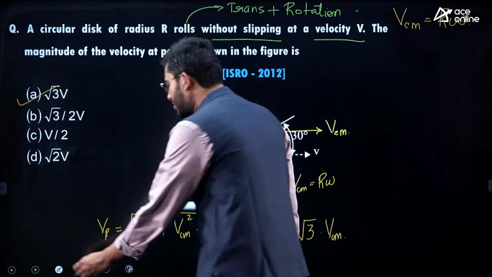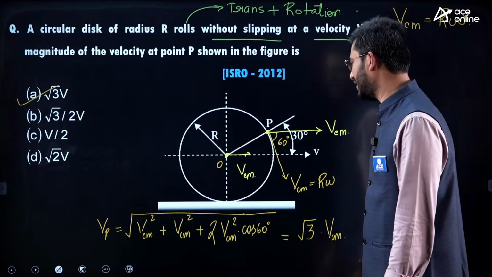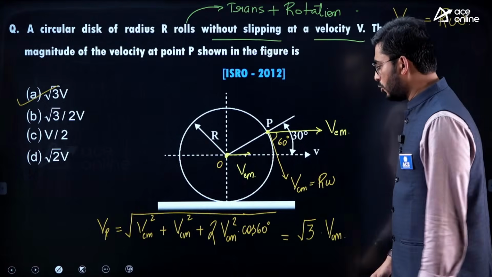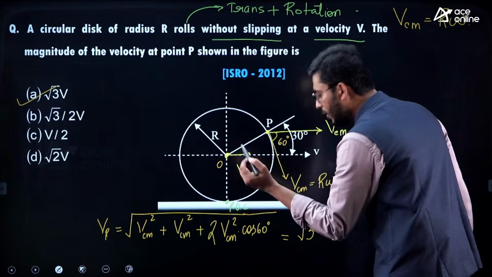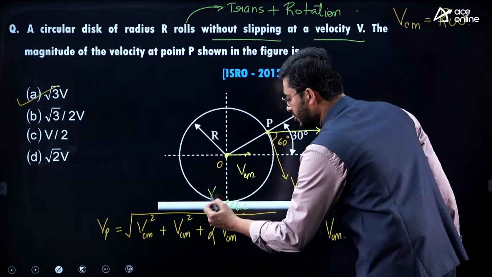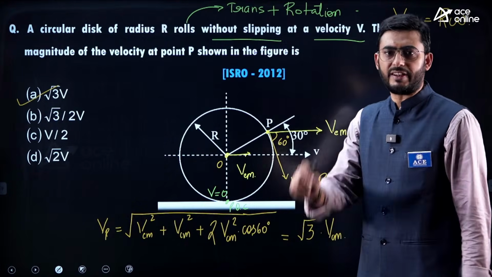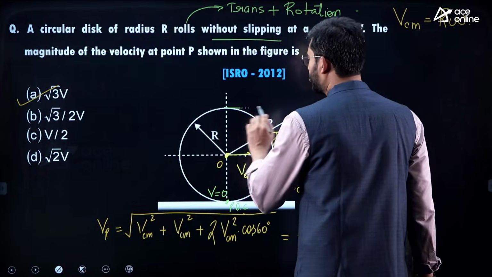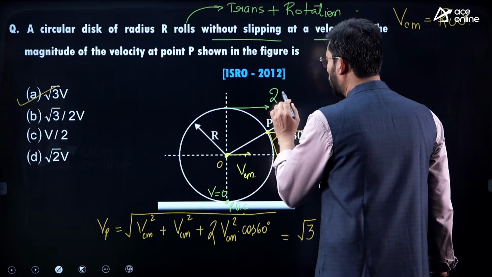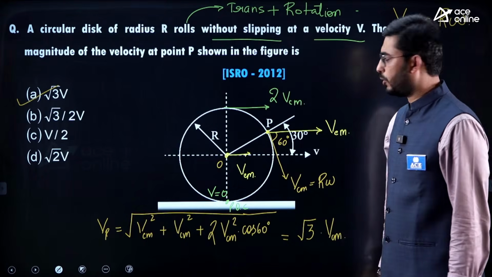Let me just extend the question and capture the other points as well. At the point of contact, the velocity will be 0. At the center of mass, it will be equal to VCM, and at the topmost point, it will be 2 times VCM.